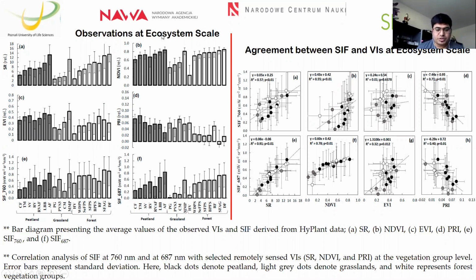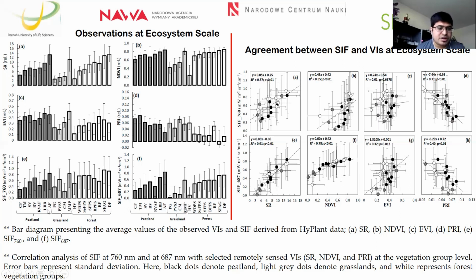In the ecosystem scale, within the forest areas, the deciduous forest and alder forest managed to get higher signals, whereas the meadows group within the grassland area received the highest signal from the SIF as well as different vegetation indices.